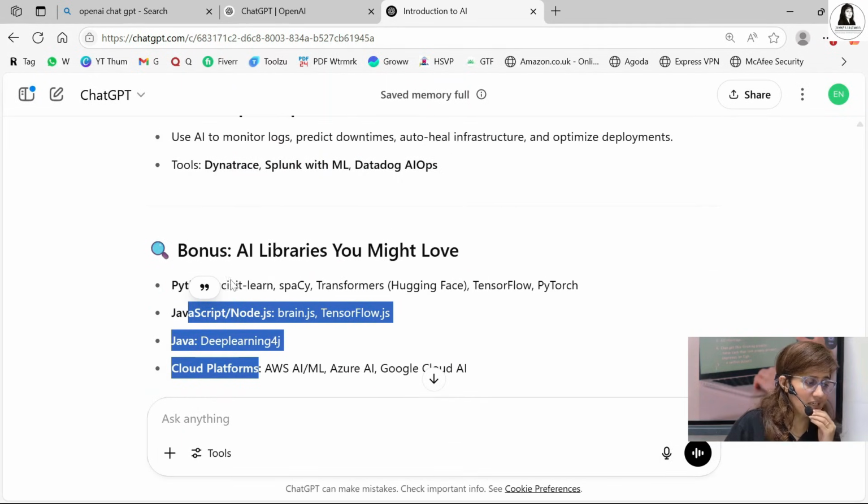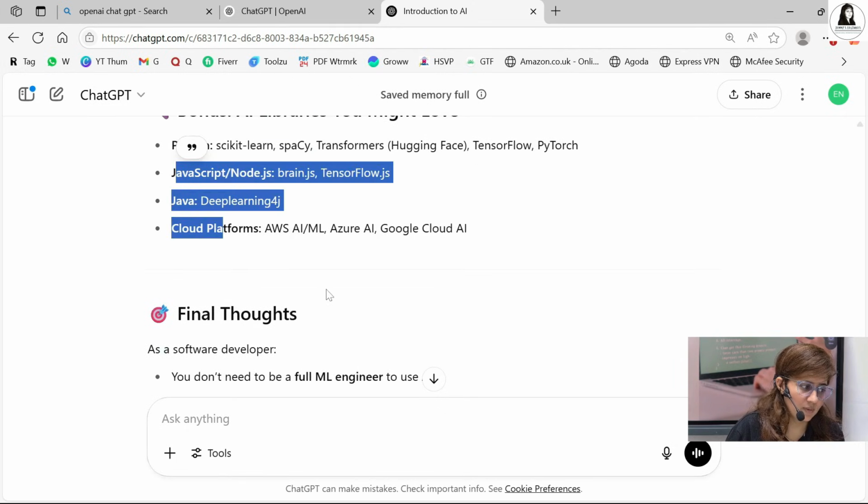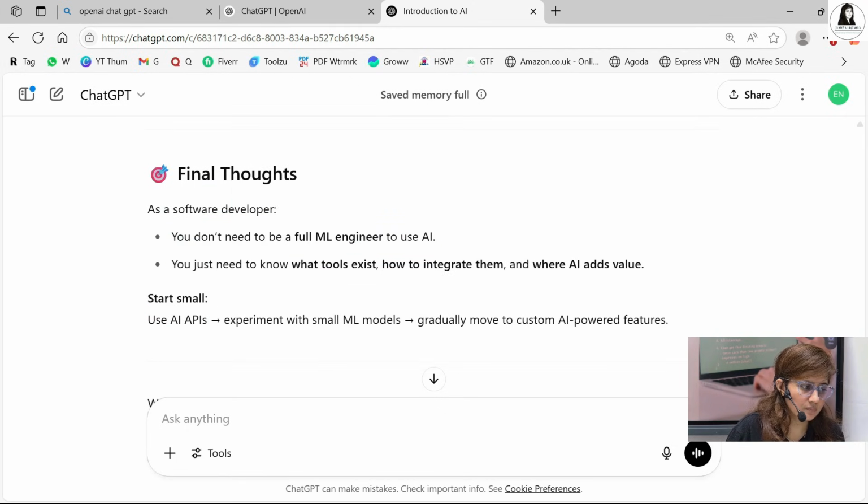Now, libraries were not given in that case when I asked to explain it to students, because students are beginners. They don't know even the ABCD of AI. That's why there were no libraries there. But now I have told it I am a software developer, so it means I know something, I know the basics. So that's why AI libraries will be useful for me. So it has given AI libraries, right?